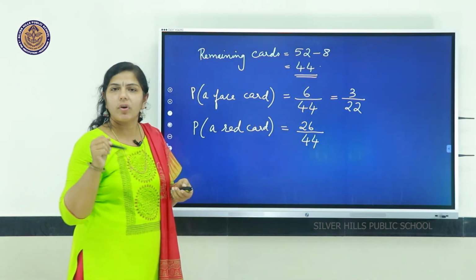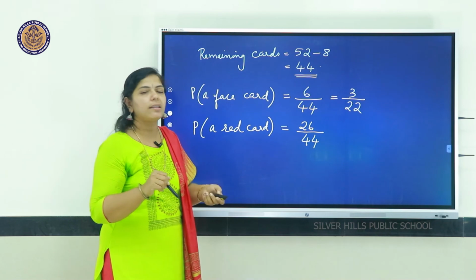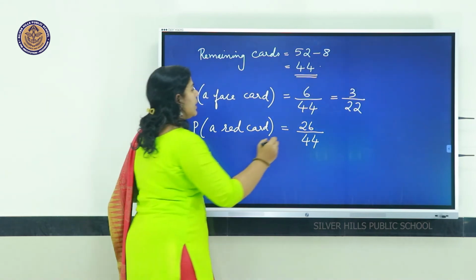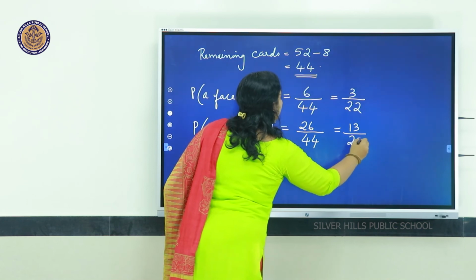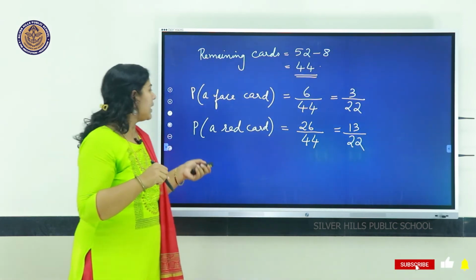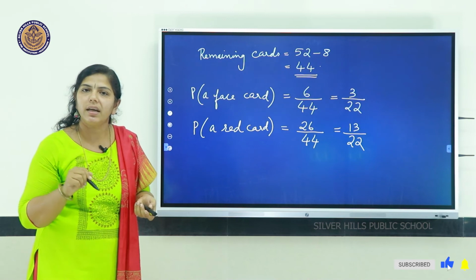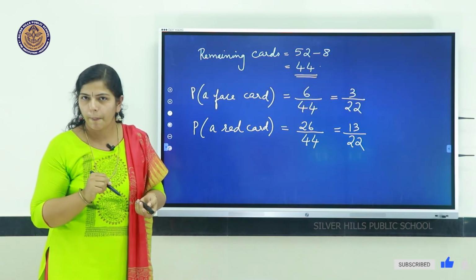Total outcomes we have are 44, out of which 26 are red cards. So, it is 13 by 22. The probability of getting a red card is 13 out of 22.